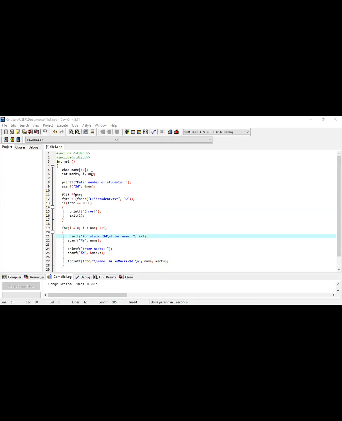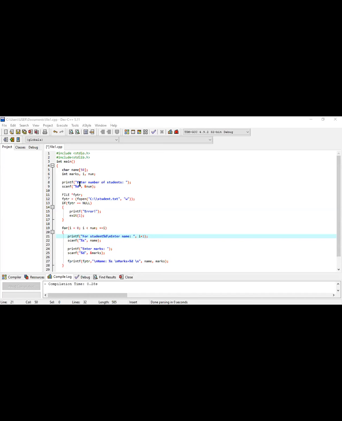And num is used for counting the student number, because how many students' information you are writing in your file, maybe 2, maybe 5, maybe 10, maybe 50. So this is used for that. And i for executing the loop. So i is working as a loop variable.